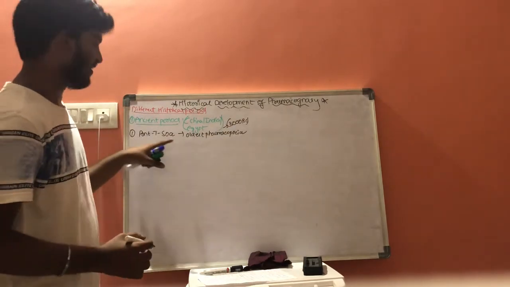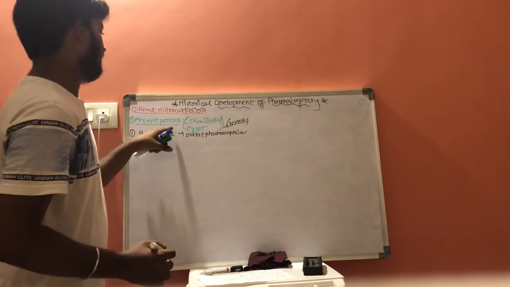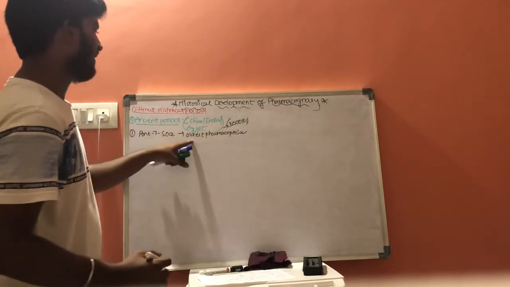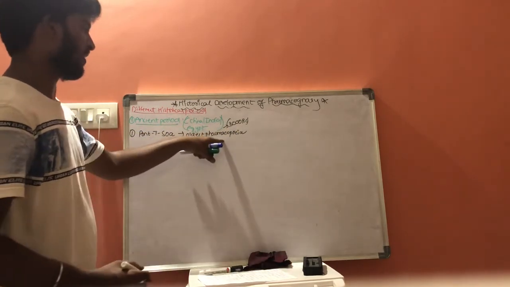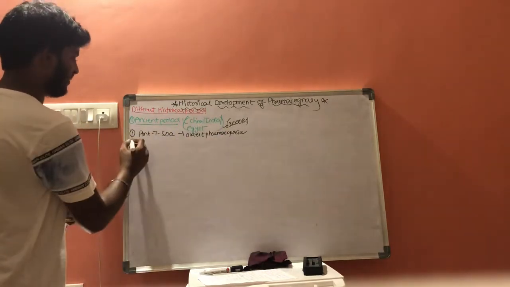He was the first scientist of Egypt who wrote the oldest pharmacopoeia, at 3000 BC.